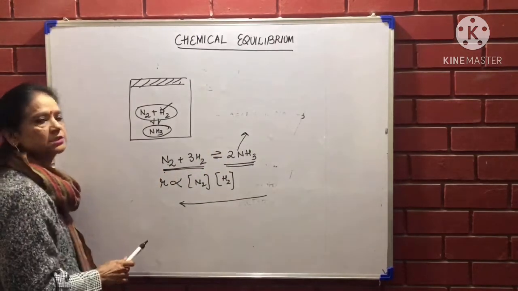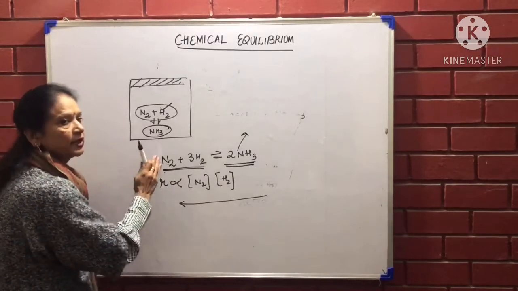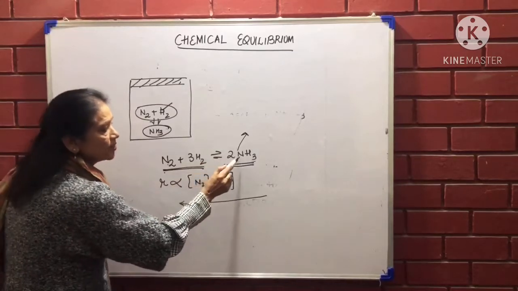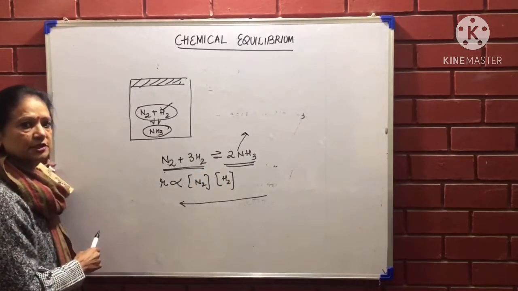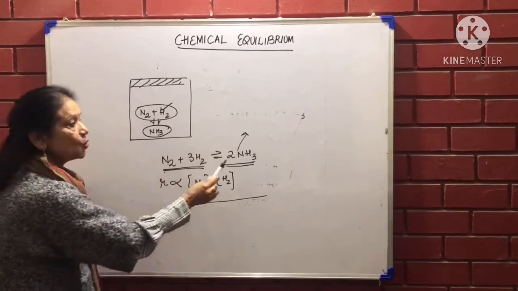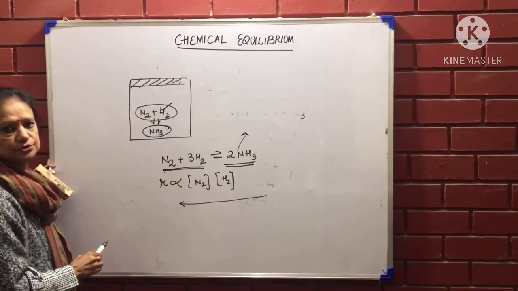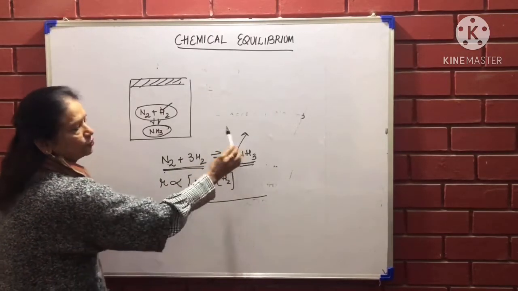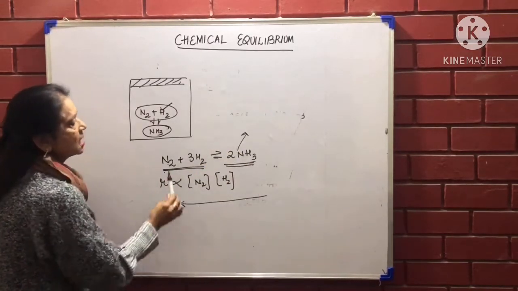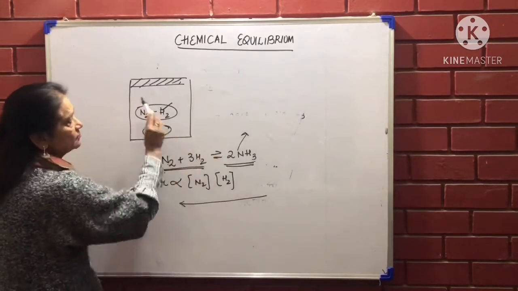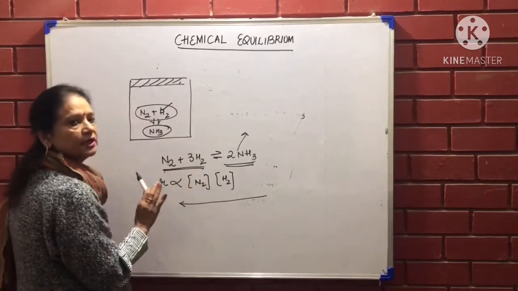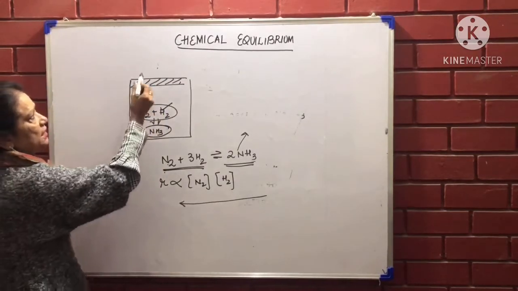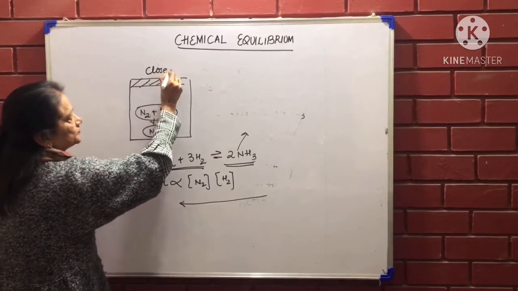You have also learnt in class 10 that in Haber's process, we were removing ammonia from there immediately by liquefaction, so that it does not change back into nitrogen and hydrogen. So if I want only ammonia, I'll have to remove it from the site. If I want to establish equilibrium, then only in a closed container will we start with the reaction. So equilibrium is established in a closed container.